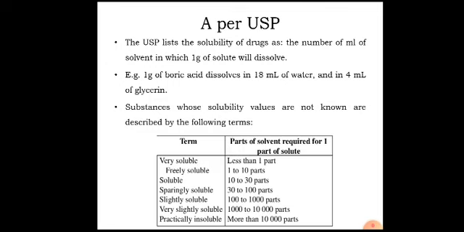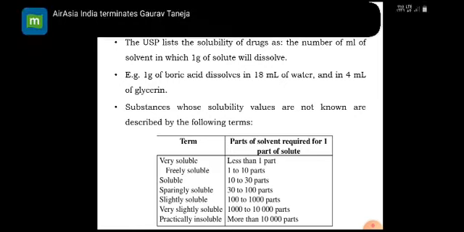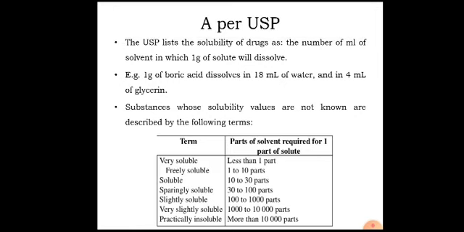Freely soluble means 1 to 10 parts of solvent will be required for solubilization of 1 part of solute. Soluble means 10 to 30 parts of solvent. Sparingly soluble 30 to 100 parts, slightly soluble 100 to 1000 parts, very slightly soluble 1000 to 10,000 parts, and practically insoluble means more than 10,000 parts of solvent is required for 1 part of solute.